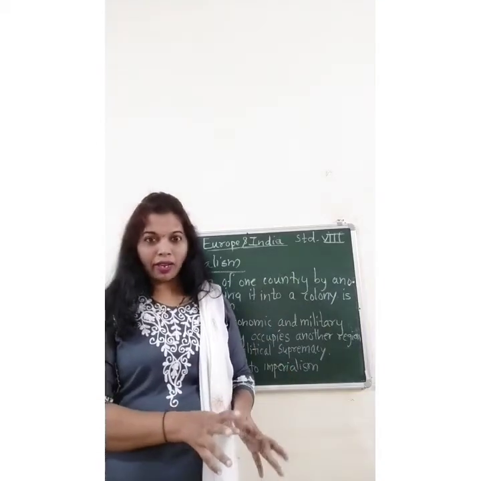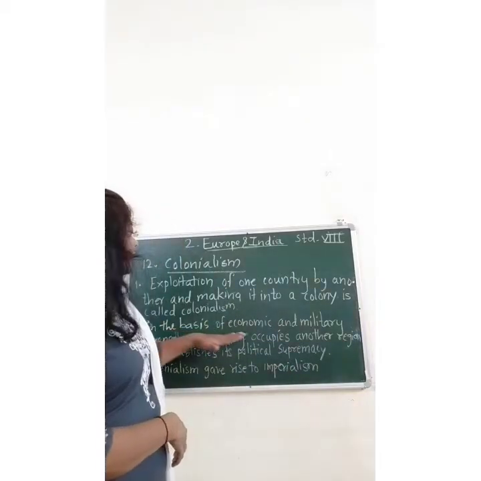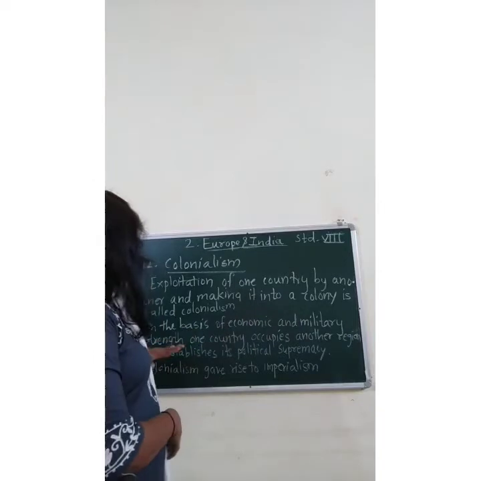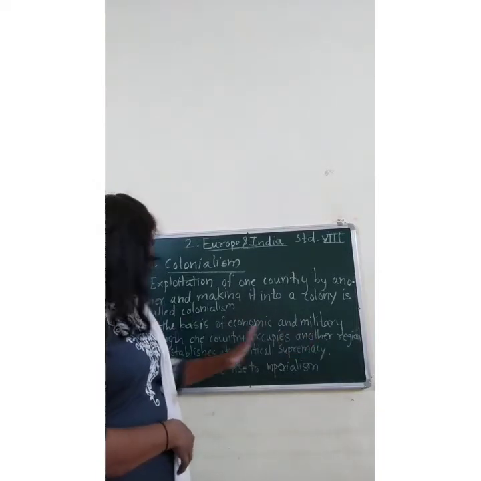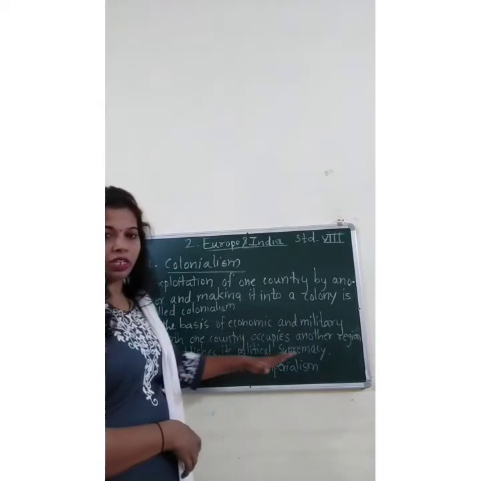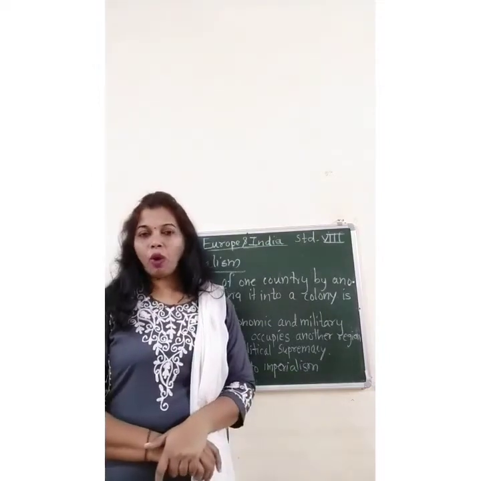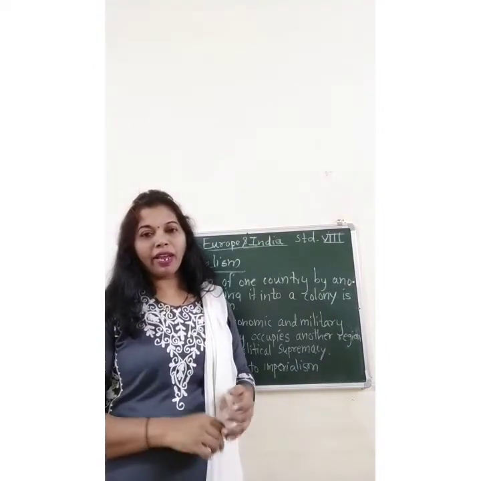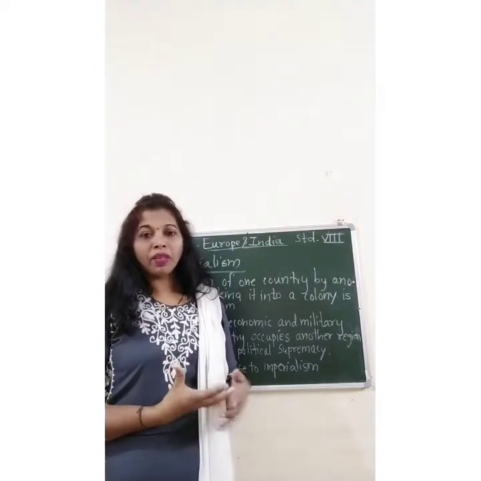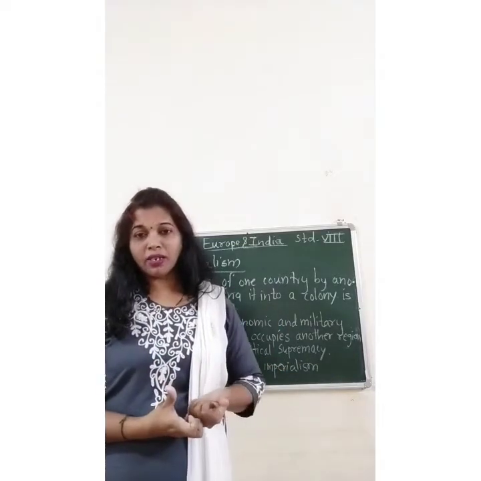Second point: on the basis of economic and military strength, one country occupies another region and establishes its political supremacy. That means they try to acquire power in the political as well as the economic sphere.